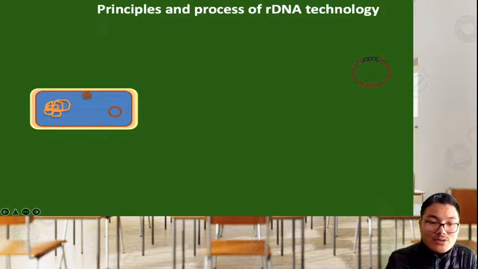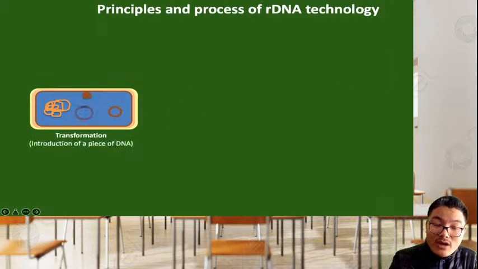Now, if we introduce this vector DNA, which is carrying the gene of interest, or this rDNA, recombinant DNA, into the E. coli, this is the host organism, right? E. coli is the host bacteria. So there is introduction of the rDNA, and this process of uptake or introduction of a piece of DNA is known as the transformation process.